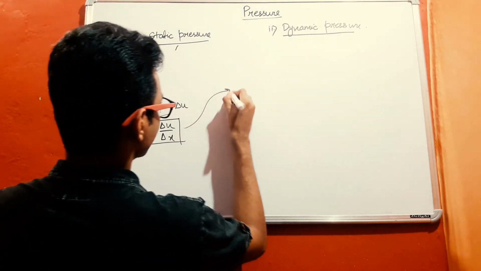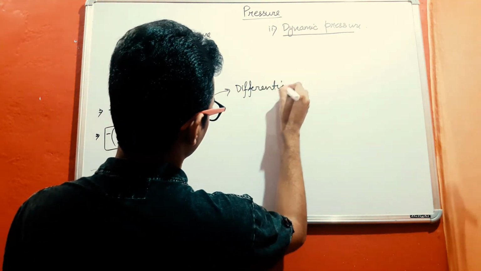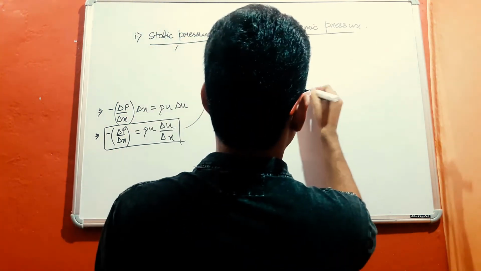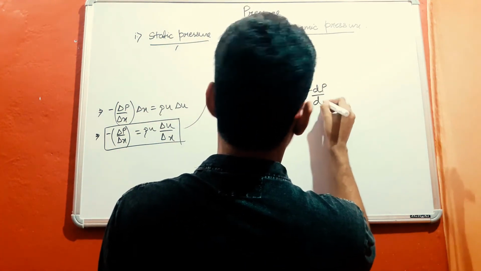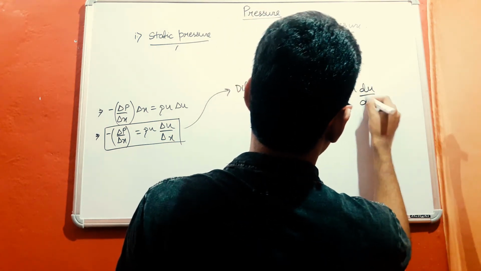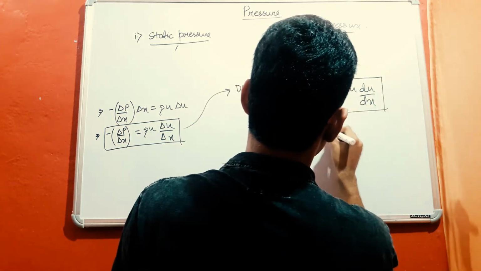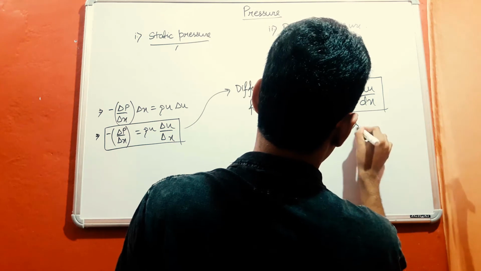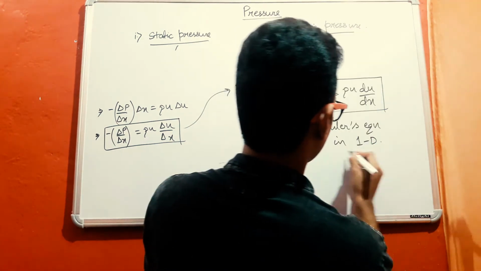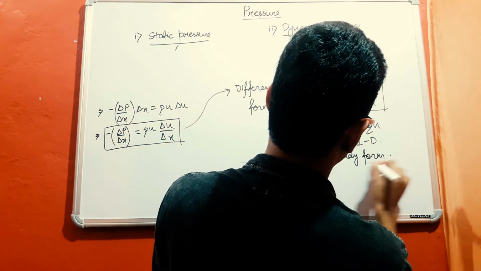So in differential form, we can write this as negative of dP by dx equals rho U dU by dx. So this is the desired expression. This is basically the steady form of Euler's equation in one dimension.